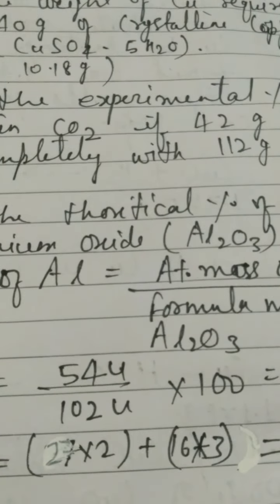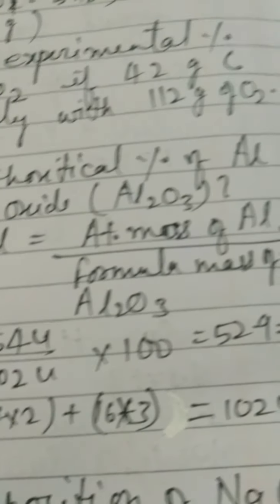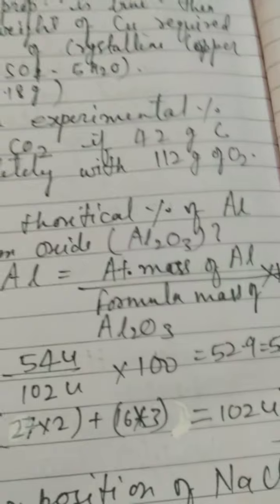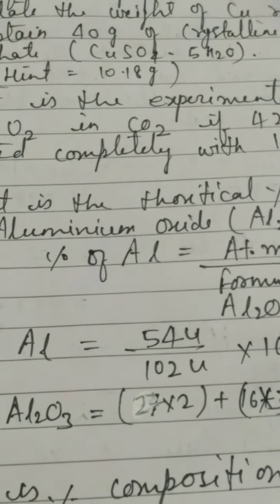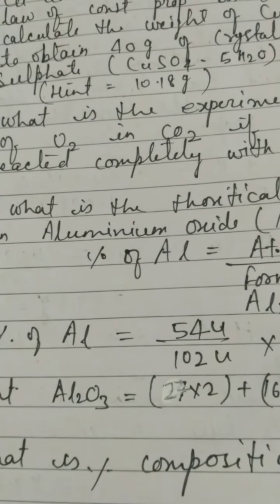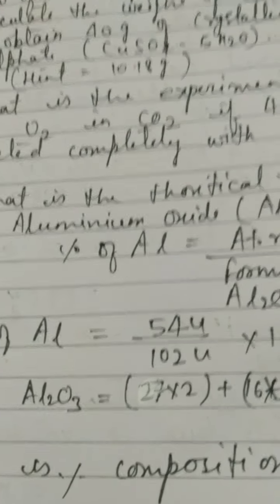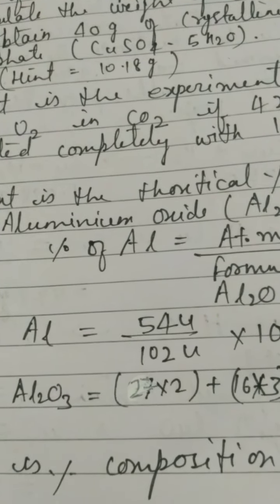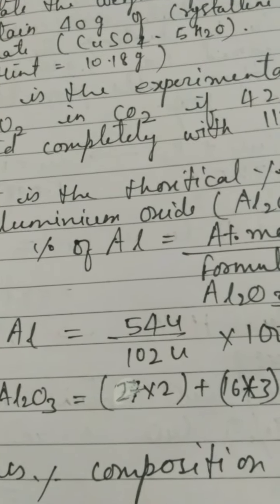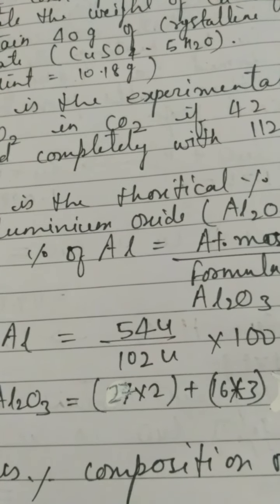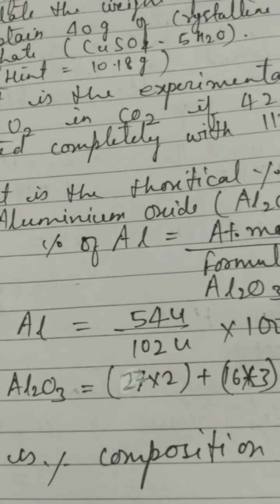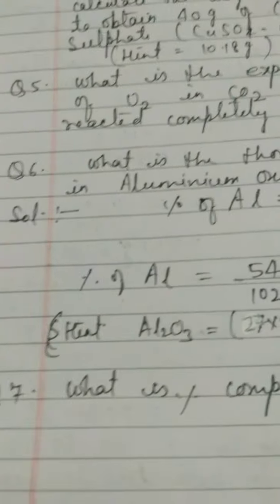My next question: what is the experimental percentage of oxygen in carbon dioxide if 42 gram of carbon reacted completely with 112 gram of oxygen? That also you will solve. Every time I am not providing you the solution, because then how will you get the practice, and how will your inquisitiveness come forward? What is the experimental percentage of oxygen in carbon dioxide? 42 gram of carbon reacted completely with 112 gram of oxygen. You will try to solve it. If you have difficulty, then I will tell. I don't think that you will have difficulty.